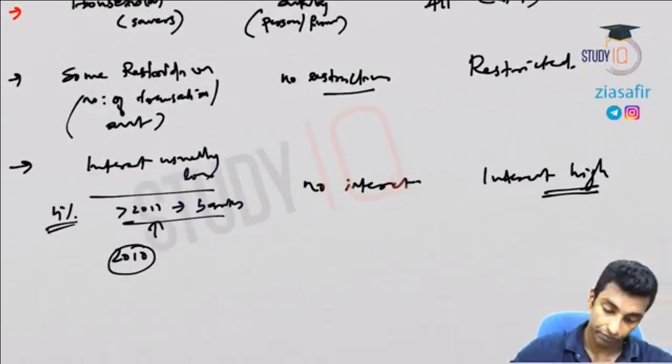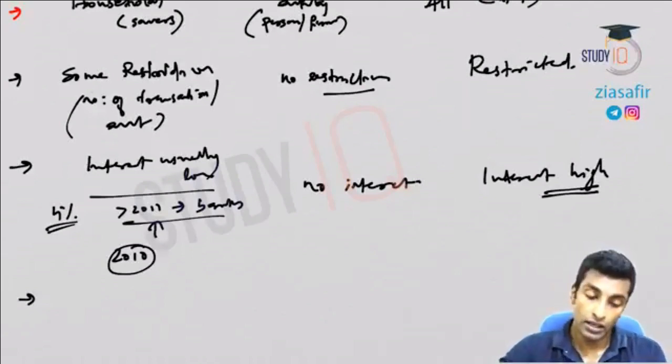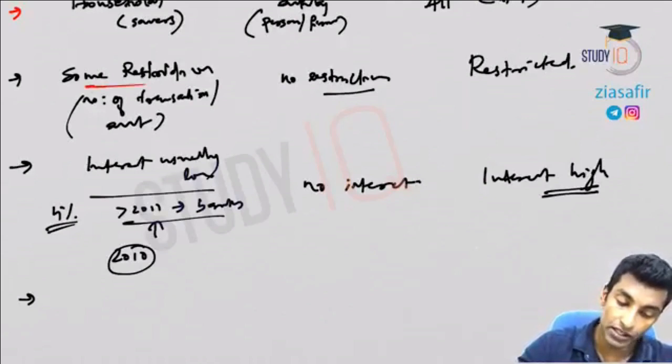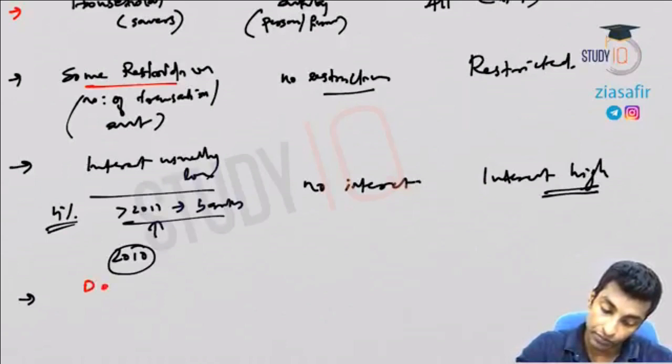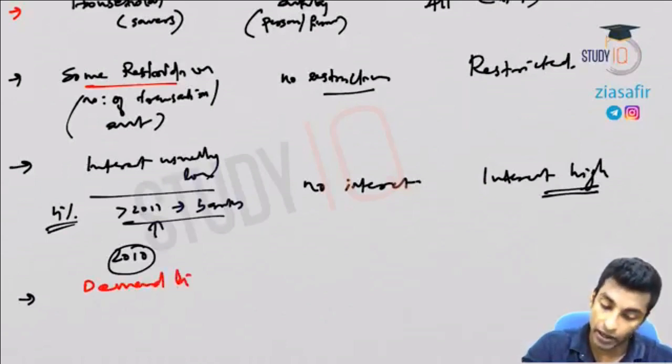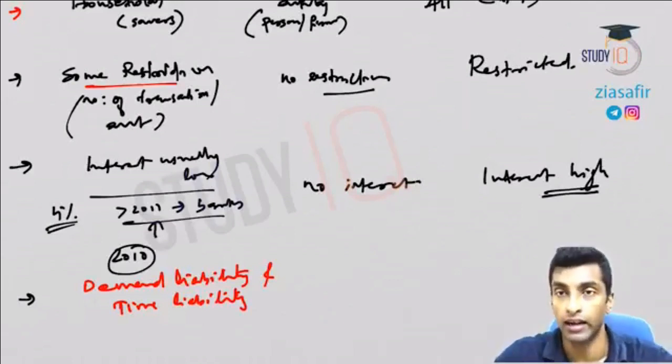So what kind of liability are these for banks? Different accounts. As I have already told you, there are some restrictions, so there are some demand liability and some time liability here. Both are there because it is not necessary. Let's suppose you invested 10 lakhs. Immediately, in one go, you cannot withdraw the entire 10 lakh, right? Some restrictions will be there. Some amount you can withdraw on demand. So demand liability is there from the bank side.